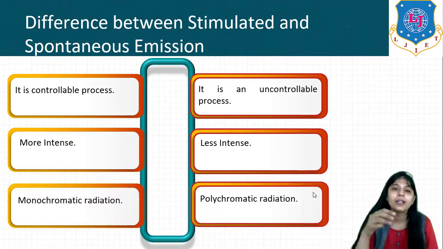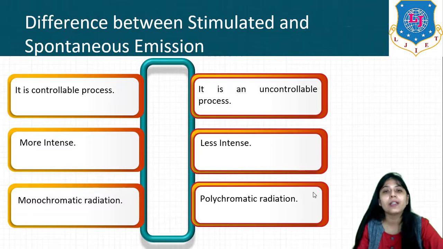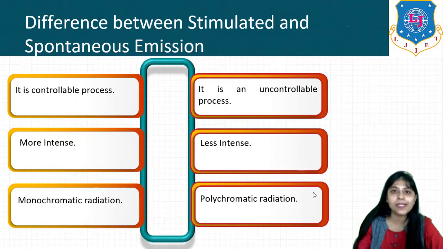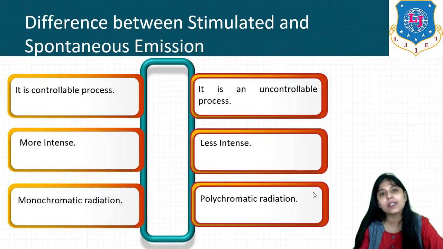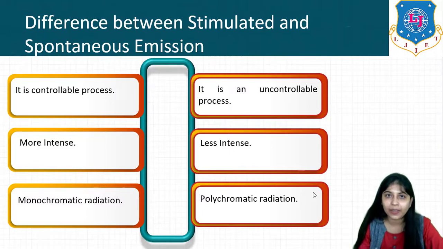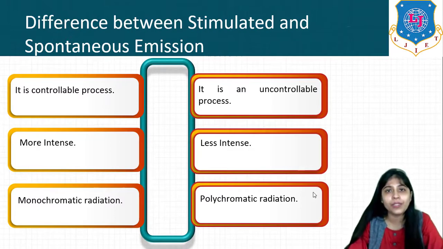Then next depends upon the radiation. Stimulated emission emits radiation which is highly monochromatic, while spontaneous emission emits light which is polychromatic. Now monochromatic means, mono means single, chrome means color, poly means multi, right? So stimulated emission emits light which is almost of single wavelength, we can say, right? So it is monochromatic, while spontaneous emission emits light which will not be monochromatic, it will be polychromatic, and its angular spread or wavelength spread will be higher than that of stimulated emission.